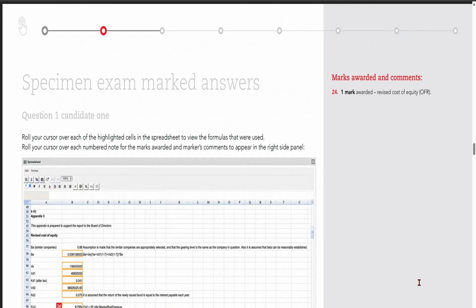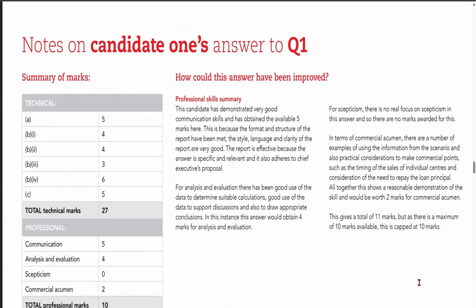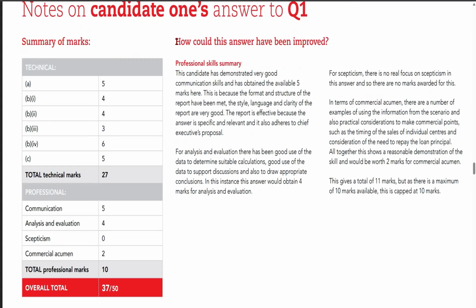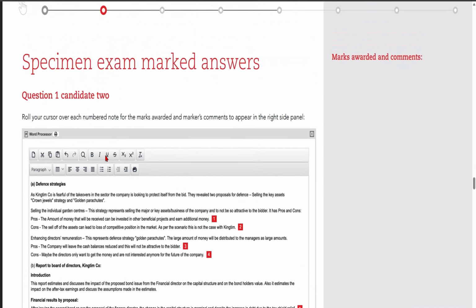Okay, so you can see this one, and now here the examiner has suggested the ways that this answer could be improved, right? Even though the candidate scored 37, the marker has still suggested a few ways to improve the answer. So just read this document, it's very useful. This is for the first candidate.